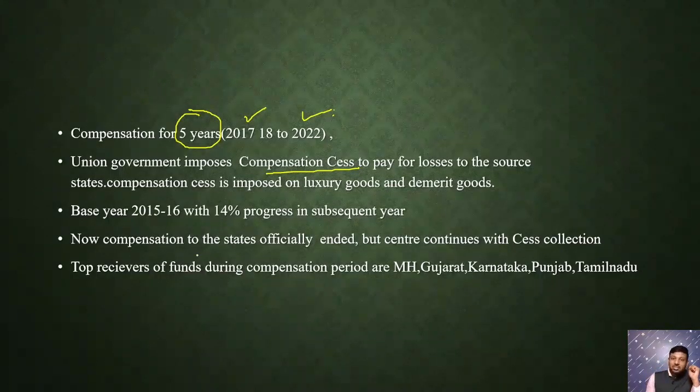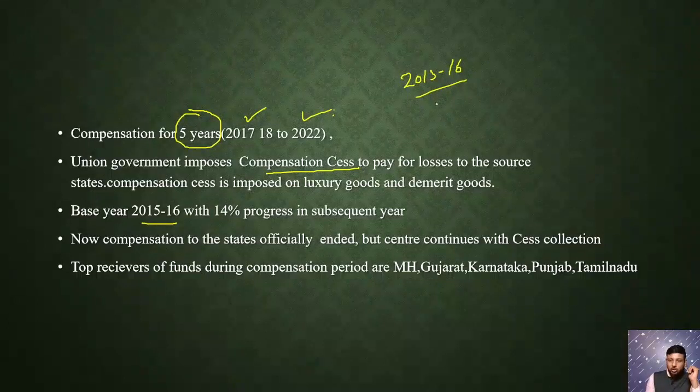And how is this compensation given? This compensation is given based on the reference year 2015-16. That is, the government will look at the indirect tax income of the state in 2015-16. Suppose 100 is the indirect tax income of the state during 2015-16, then after implementing the GST, how much shortfall has happened because of the GST?